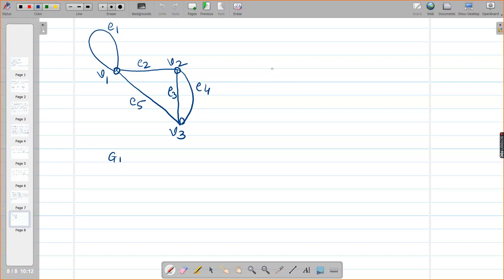Now G2 I am drawing. You have to see the names of edges very carefully, okay?